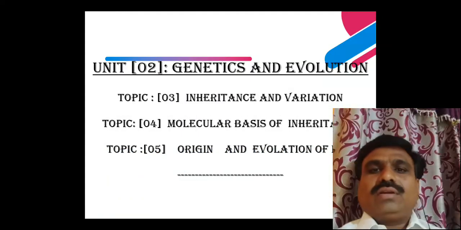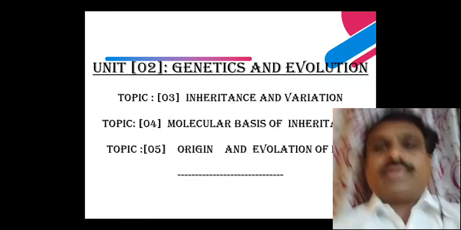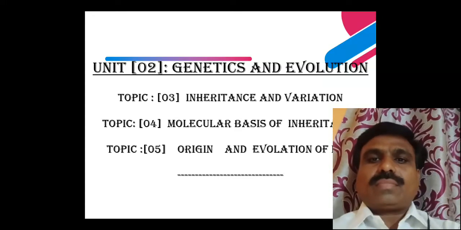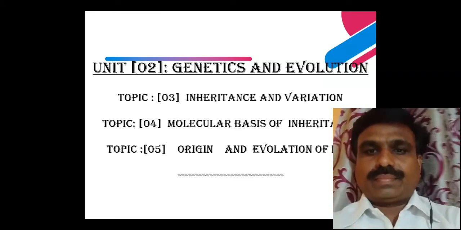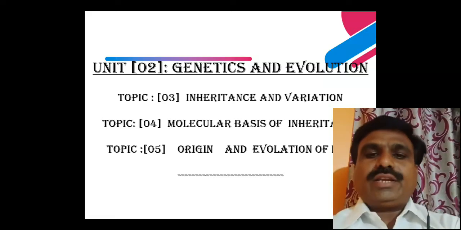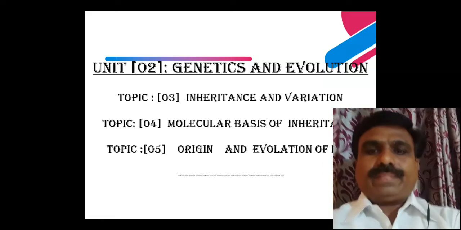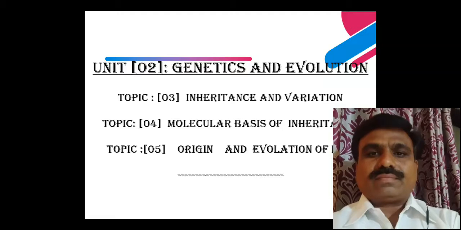Then the second unit is genetics and evolution. In genetics and evolution, 3 topics are included.